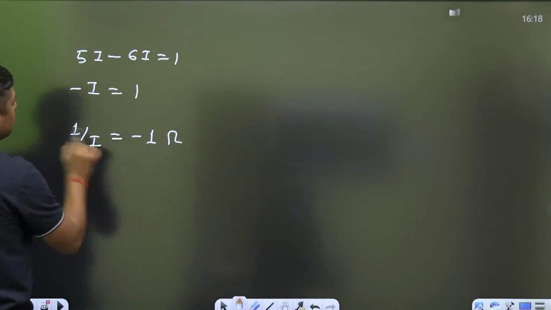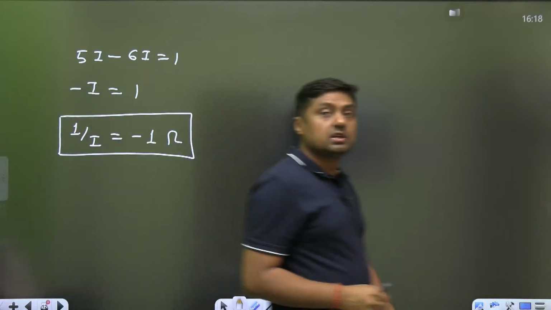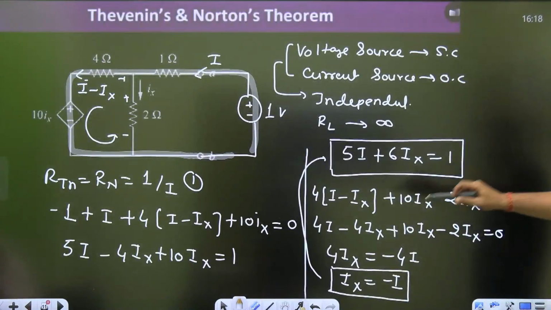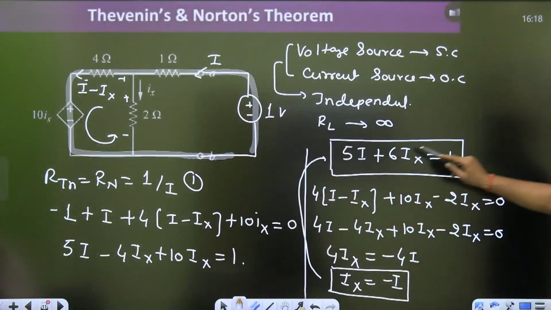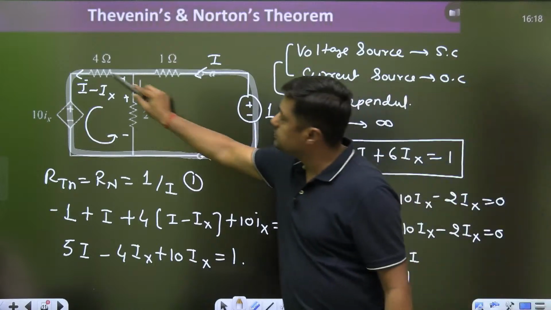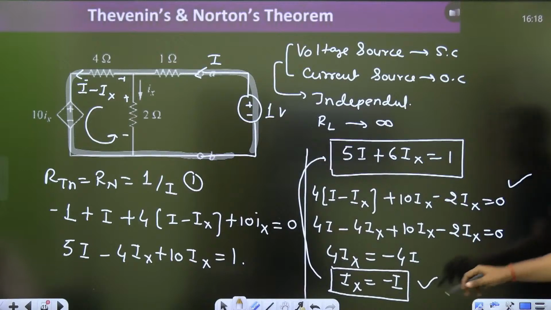And that is the answer for Thevenin's resistance. So what is the method to find the Thevenin's resistance? I have corrected the calculation, because from this equation to that equation, it will become 5I plus 6Ix. Then write down the KVL in this loop. When I am writing the KVL, you will get this equation and finally this one. Put here and find the 1 by I.